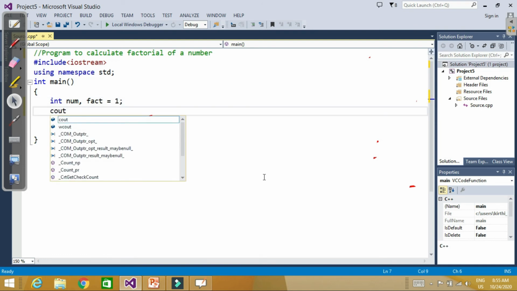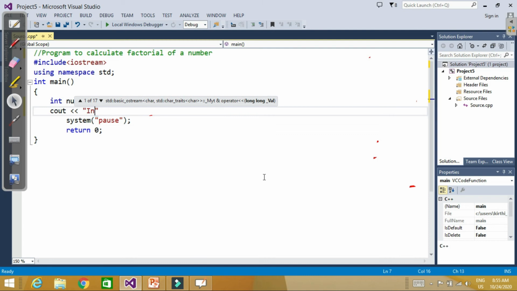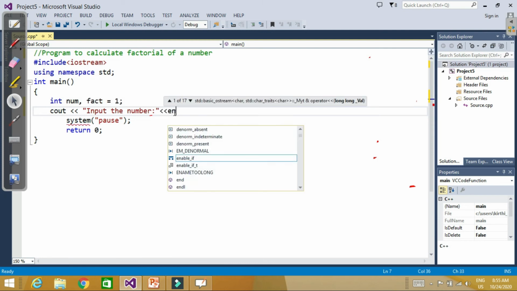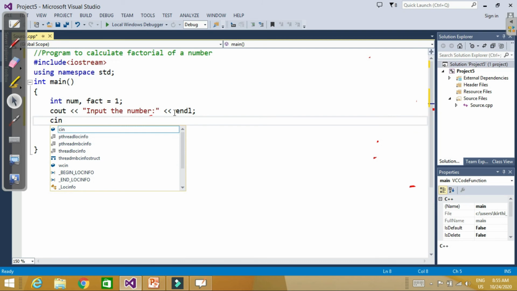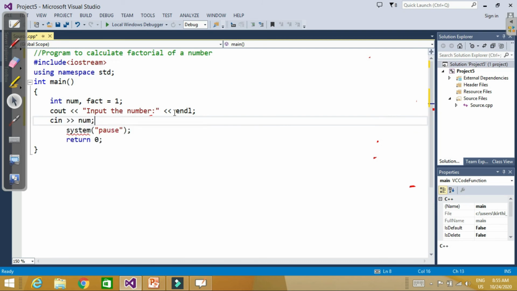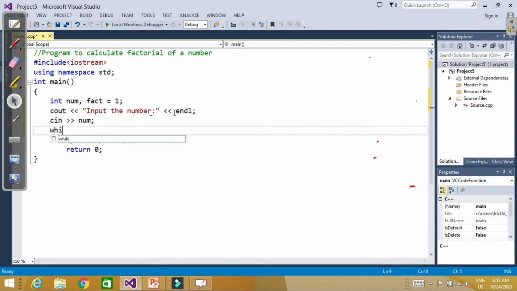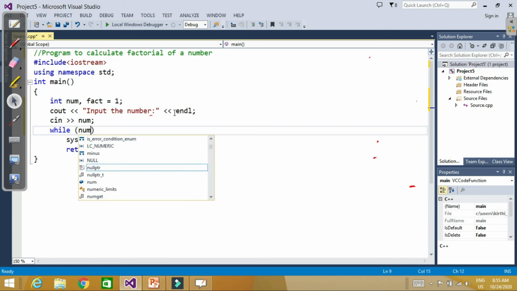And let's input the number, cin >> num. Now let's write the loop while this num is greater than or equal to 1.